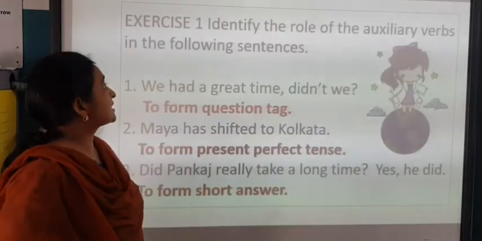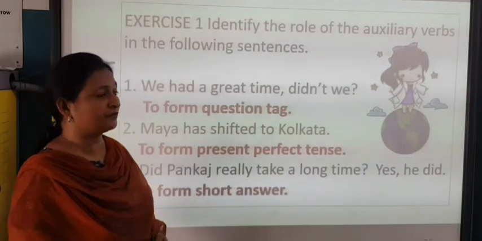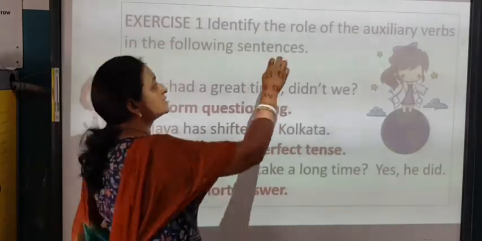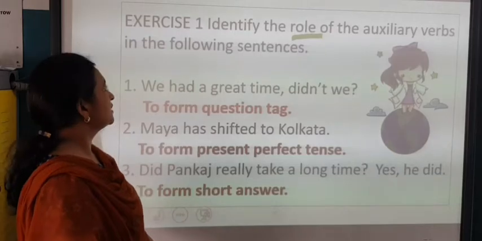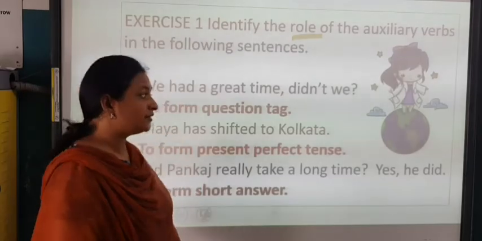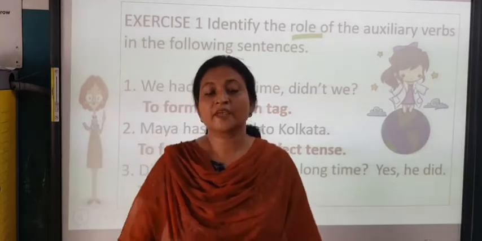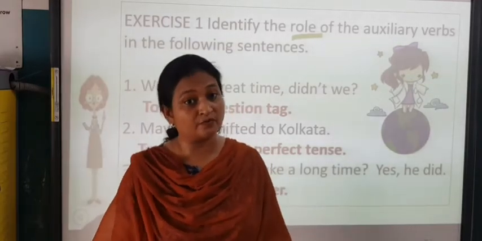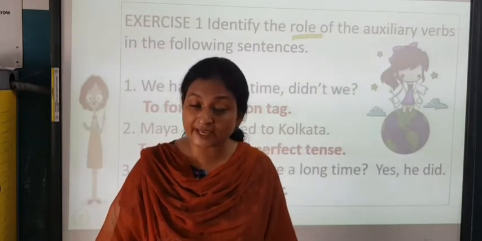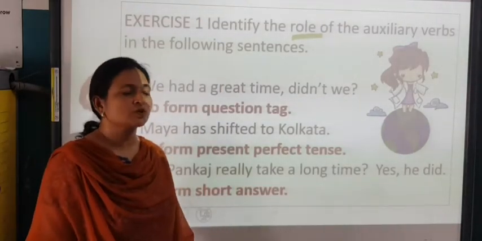Let's do exercise 1. In this, the first thing is to identify the role of the auxiliary verbs. So, first you find out where the auxiliary verb is, and then you write what is the role of these auxiliary verbs in the following sentences. The first sentence is: we had a great time, didn't we? Children, always remember that whenever you have a sentence, you put a comma and then you write didn't we, aren't we, shall we, shan't we, should we, and when we put a question mark, it is always a question tag. So, it is very clear and visible from this sentence that this is a question tag.